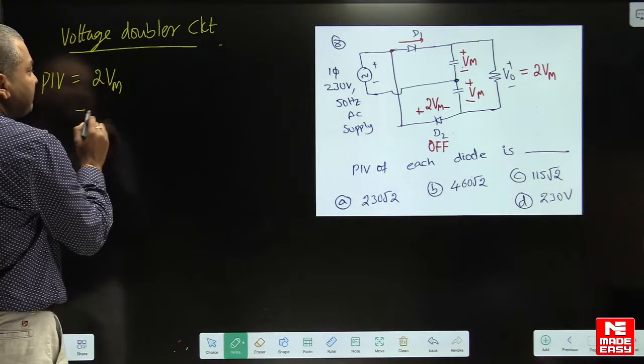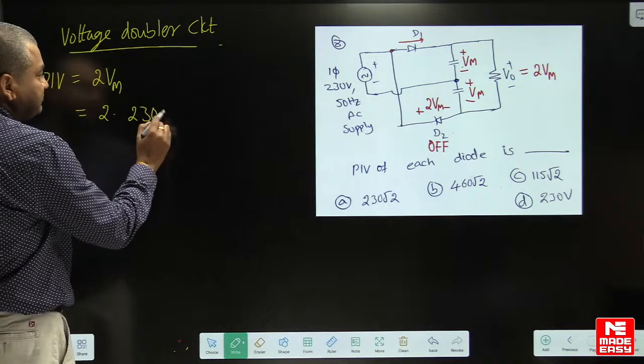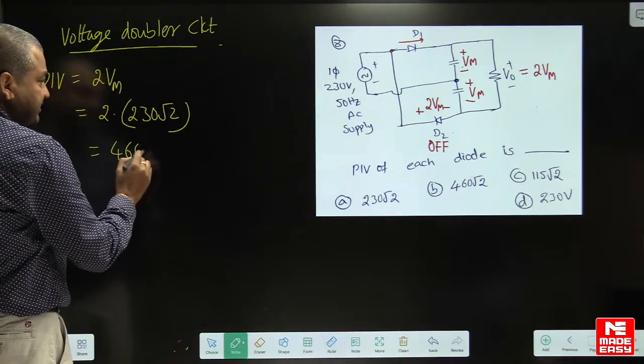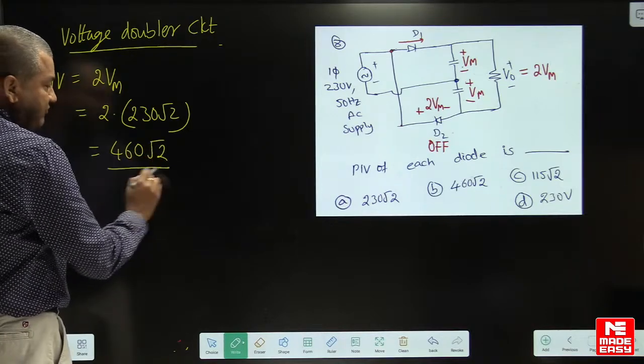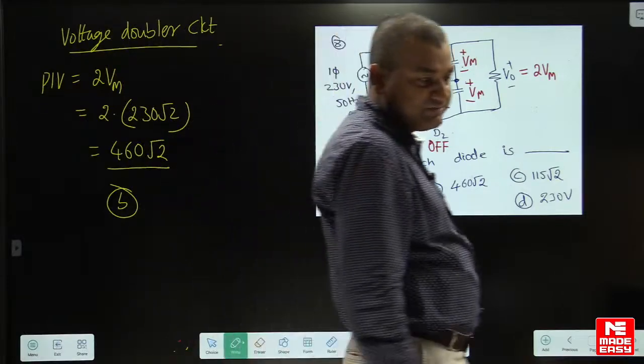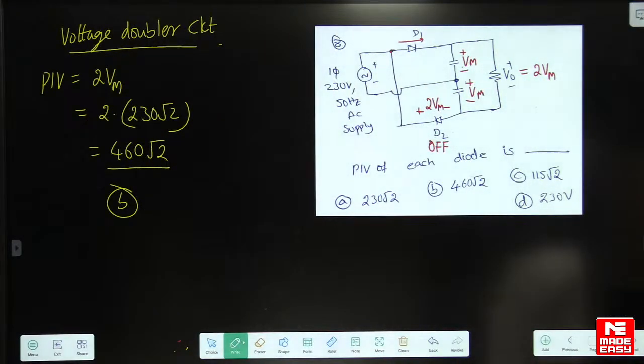Even in midpoint rectifier you will get the same. Vm is 230 root 2. So the answer is 460 into square root of 2. Option B is the right answer. Okay, right students? Clear? Yes, it is a voltage doubler.